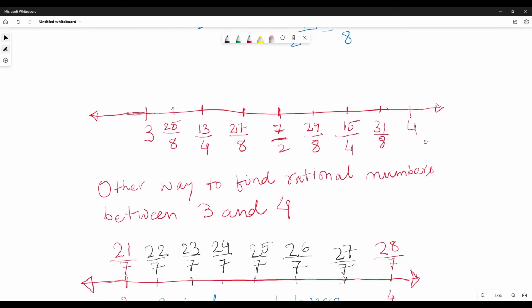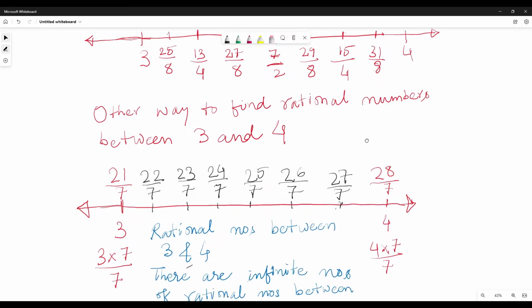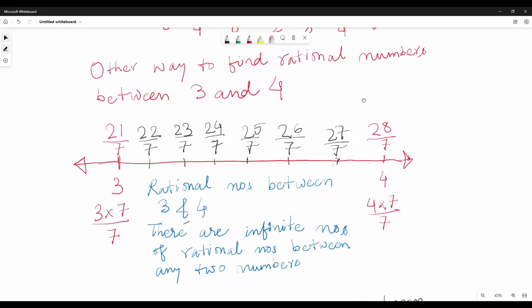And another easy way to find rational numbers between 3 and 4: if you have been told to find 6 of them, then you multiply the numerator and denominator with 6 plus 1, that is 7. So write 3 as 21 by 7, like 3 into 7 divided by 7, and 4 as 28 by 7, 4 into 7 by 7.